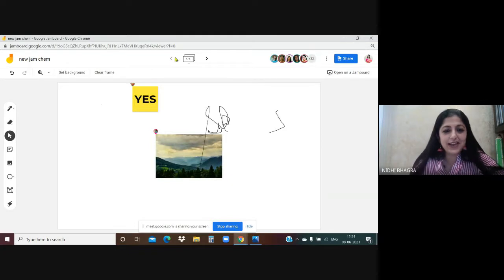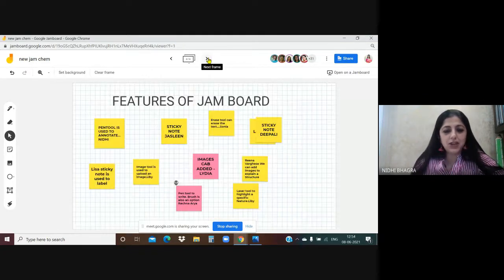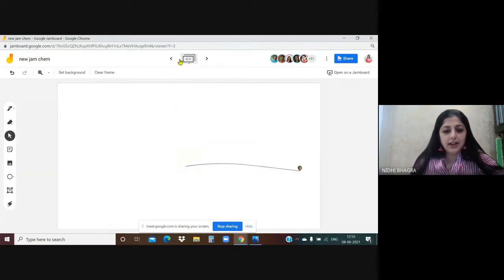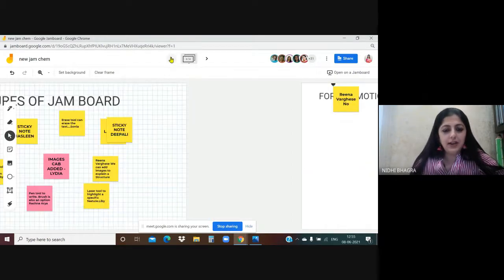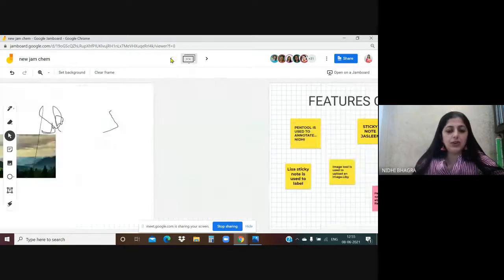Somebody has downloaded an image, that's okay, but please do not annotate. Yes, these are the features of the Jamboard.